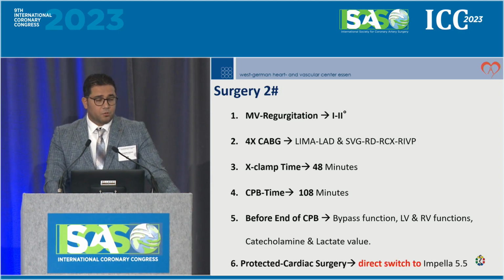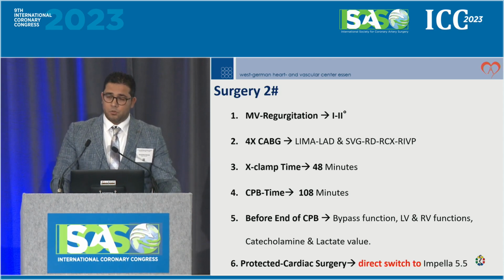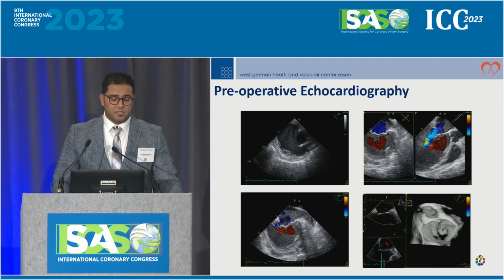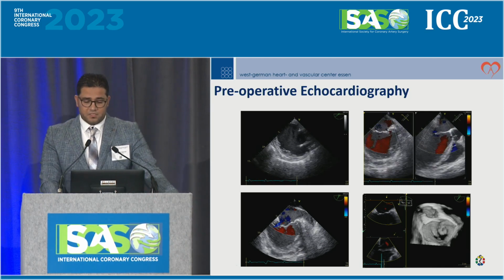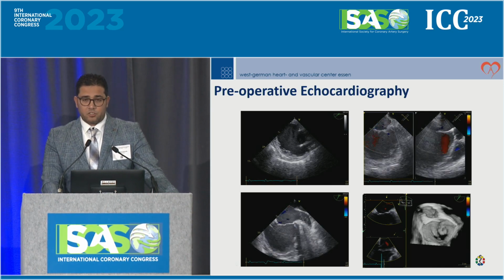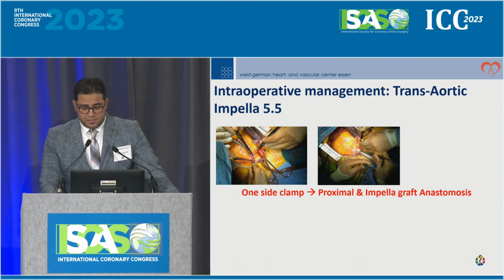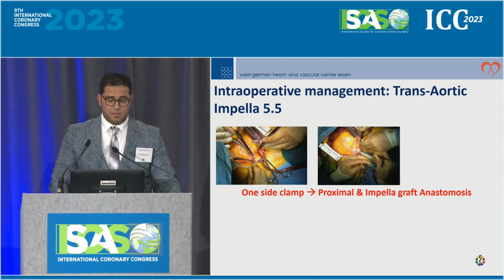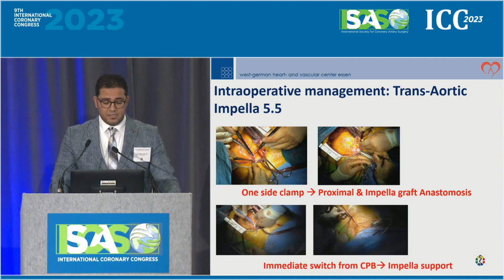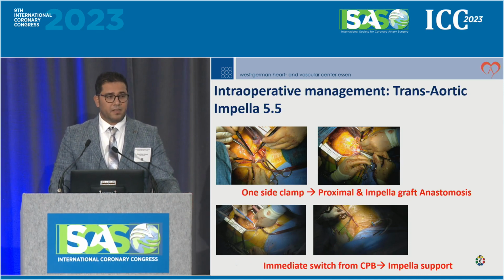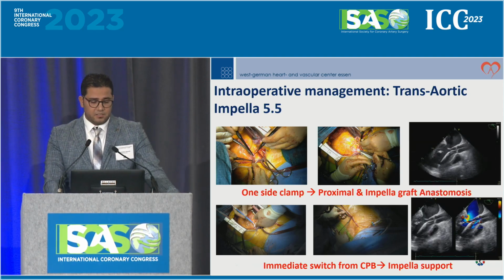So I decided to do a protected cardiac surgery and immediately switch to Impella 5.5. This is the echocardiography in the OR. You see that the left ventricle is dilated and the mitral valve insufficiency is not that huge, and there is no structural pathology in the mitral valve. So I go for a side clamp and do the proximal and Impella graft anastomosis. I went for transaortic direct Impella implantation. We always check the flow, and I always put the Impella transaxillary, sometimes transaortic, and these are the results after Impella implantation.